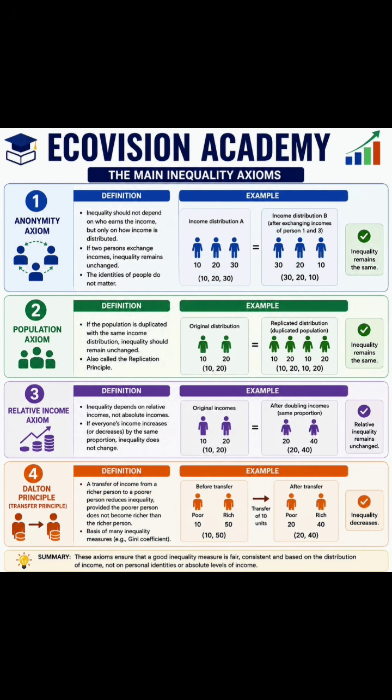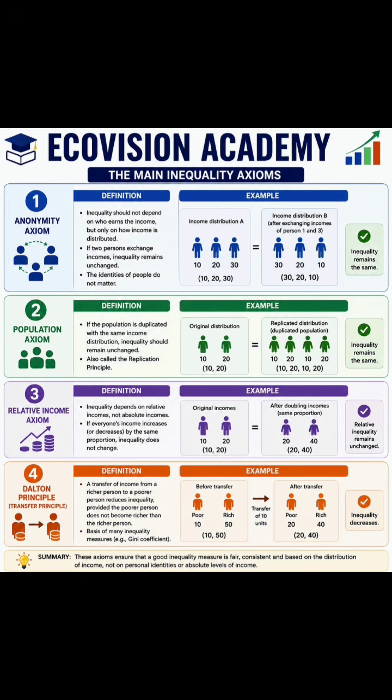The third axiom is the relative income axiom. It tells us that inequality depends on relative incomes, not absolute incomes. Suppose we have original incomes of 10 and 20 rupees, and after doubling, they have incomes of 20 and 40 rupees. If everyone's income is increasing by the same proportion or decreasing by the same proportion, inequality is actually not changing at all. So this is the relative income axiom, which tells us that inequality will not change if we double or triple, or increase or decrease everyone's income in the same proportion in the society.